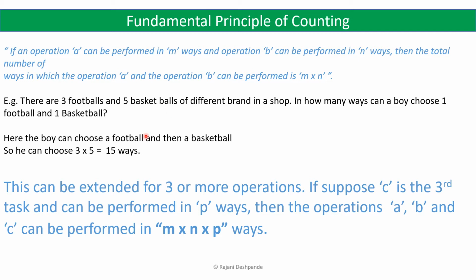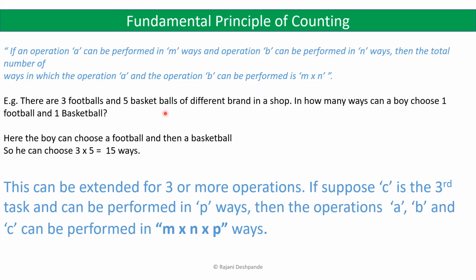Suppose he chooses the first basketball. So he has finished task 1 and task 2. He can also choose the second basketball, so first football and second basketball is another way. Again, he can also choose the third basketball. So he has 5 different options for the basketball in the second task.